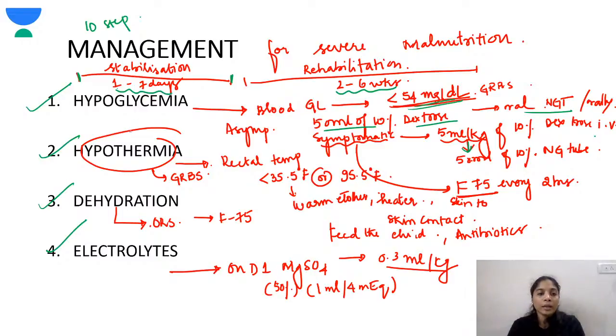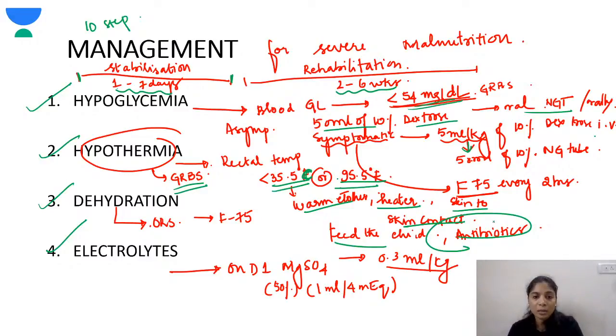Okay. Next, hypothermia. So a rectal temperature of less than 35.5 degrees Celsius or 95.5 degrees Fahrenheit is considered hypothermia. You should always take GRBs when the child has hypothermia also. Warm the clothes. You should keep the child close to a heater. You should give skin to skin contact. Feed the child. Also start on antibiotics. So even when the child has hypoglycemia, you have to start on antibiotics.